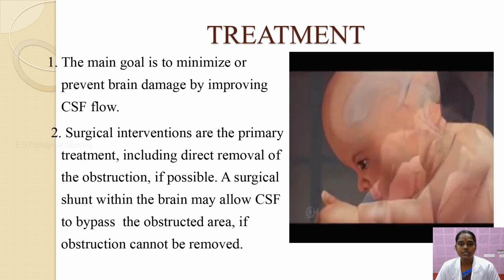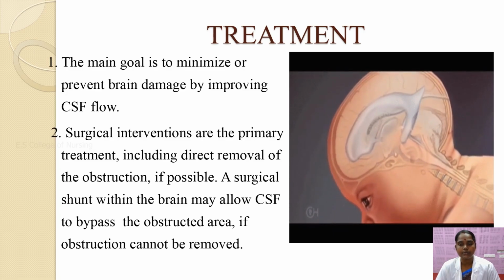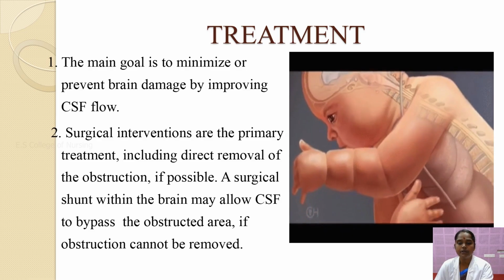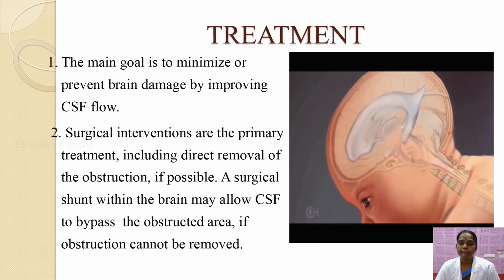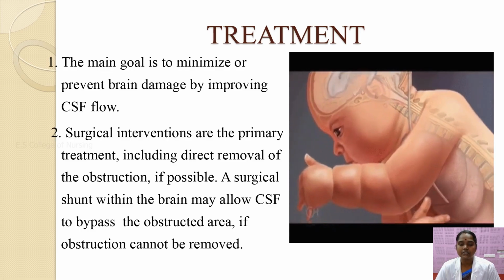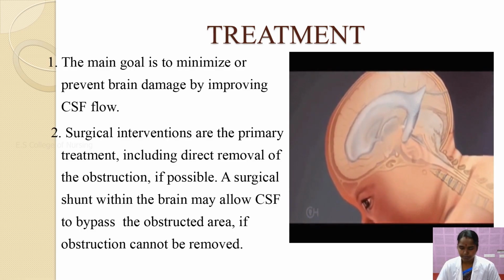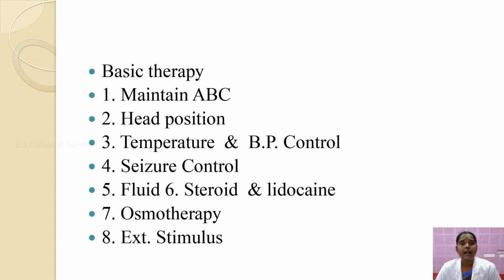In the surgical intervention or the primary treatment, including the direct removal of the obstruction if possible, a surgical shunt within the brain may allow the CSF to bypass the obstructed area if the obstruction cannot be removed. In this, basic therapy you have to provide. In case of failed CSF surgery, you have to maintain airway, breathing and circulation, head position, temperature and blood pressure control, manage seizure control, and provide fluid and steroid, and osmotherapy and extra stimuli to the baby with hydrocephalus.